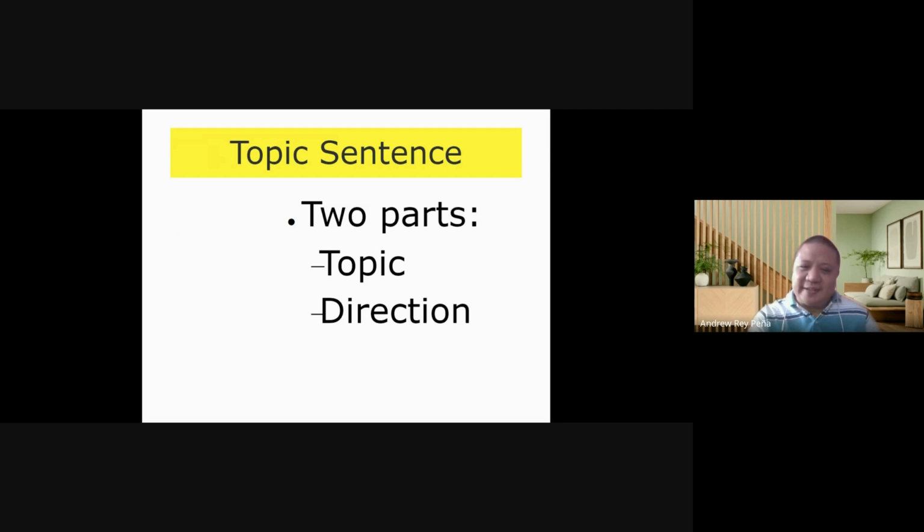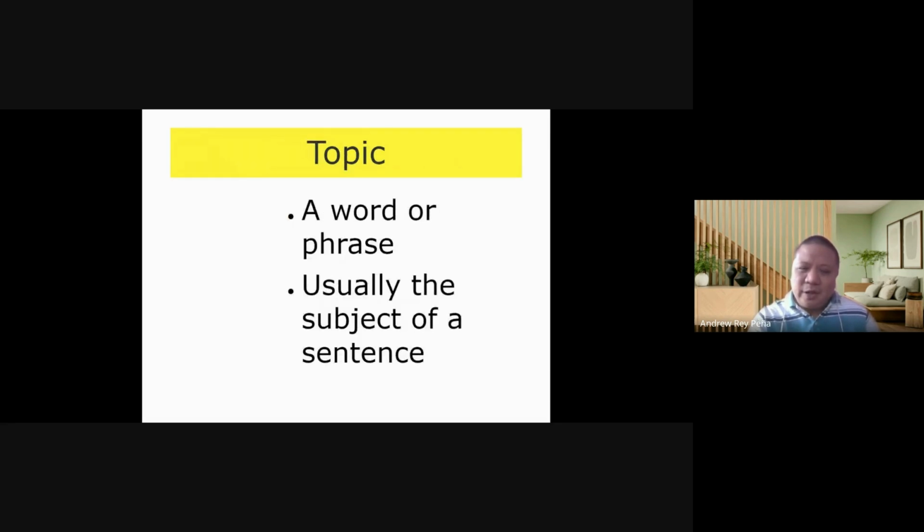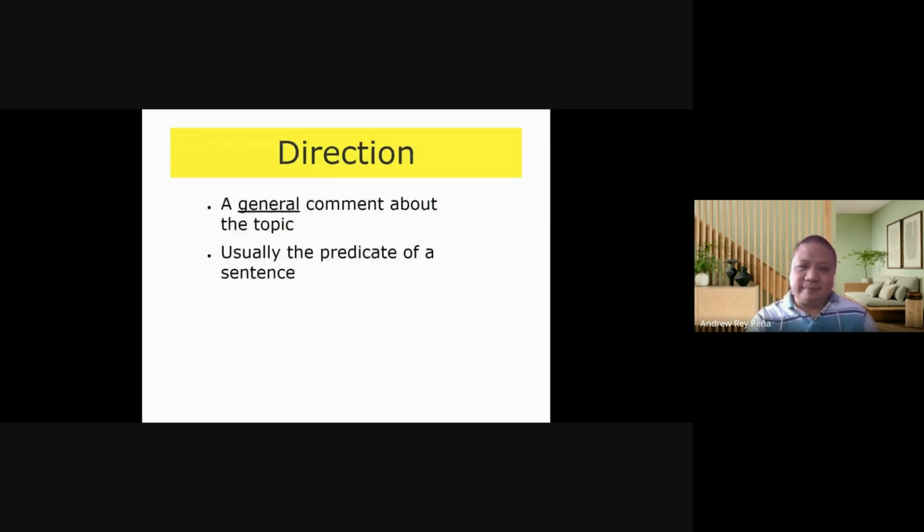Now, the topic sentence has two parts. It has a topic and it has a direction. When we say topic, this is a word or phrase, and usually it's the subject of a sentence. That is the topic part of a topic sentence.